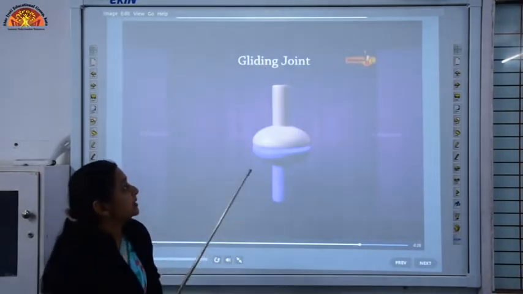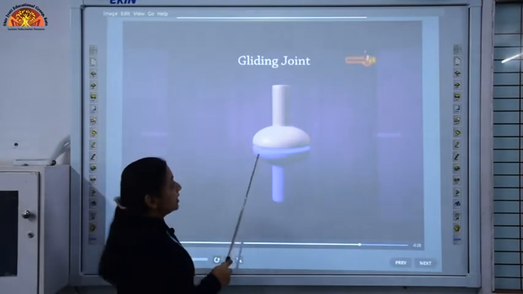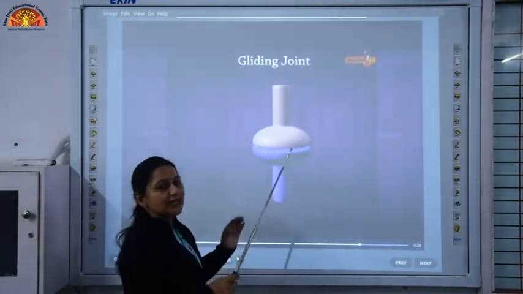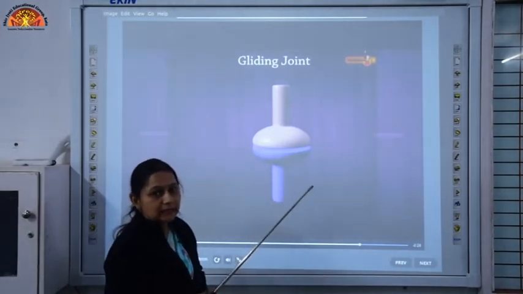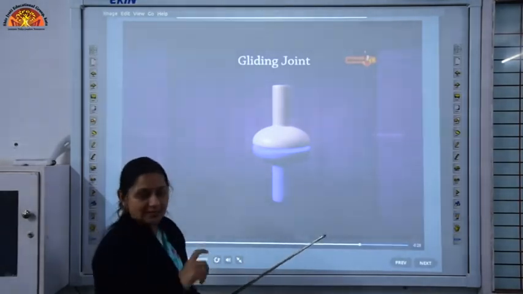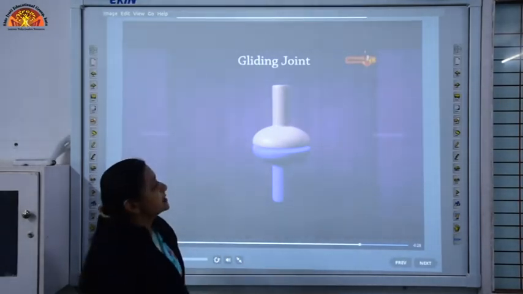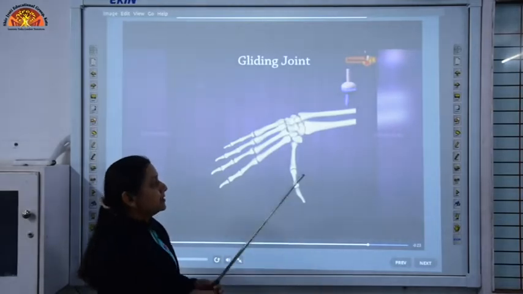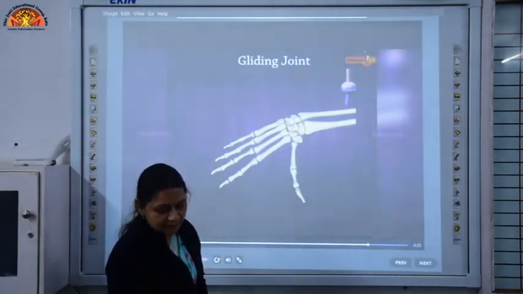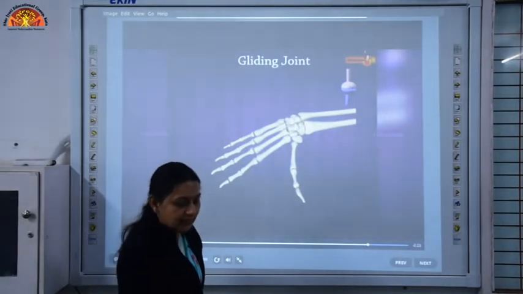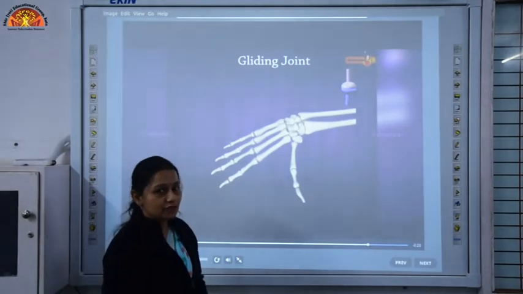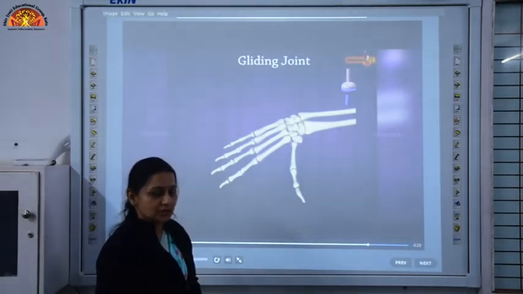It has two flat bones which can glide on each other. They allow sideways movement as well as twisting. So these are the four types of joints that we have done: the ball and socket joint, hinge joint, pivot joint and gliding joint.